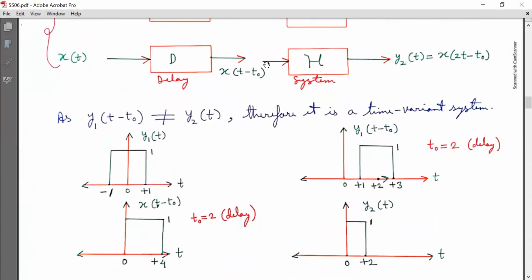And for the second level, or the second cascaded configuration, x(t minus t naught) is plotted here with t naught is equal to 2, and y2(t) is plotted here. Now compare the plots of y1(t minus t naught) and y2(t). It is quite clear that both are different. So the concerned system is time variant system.